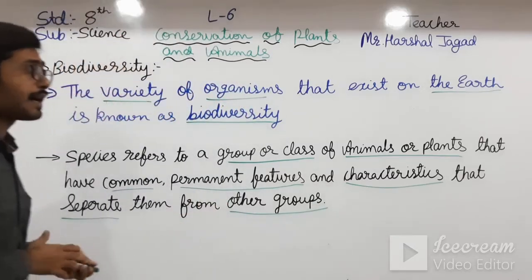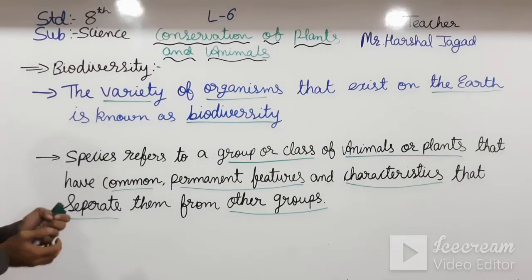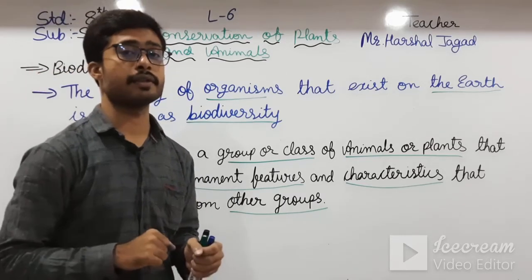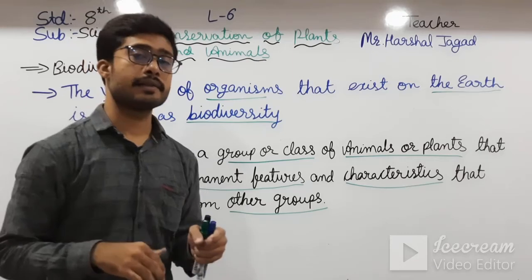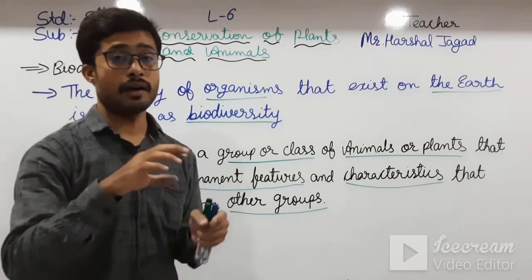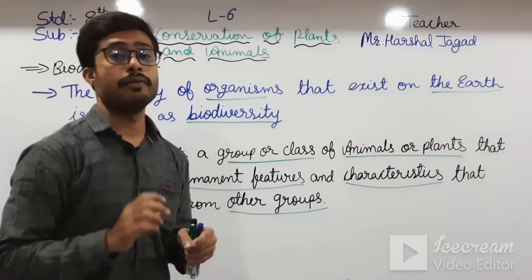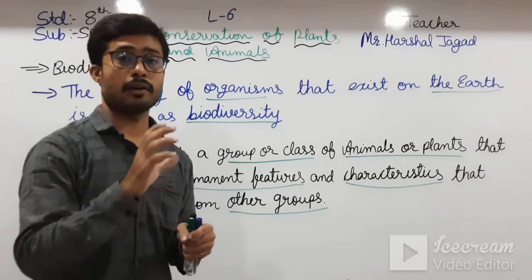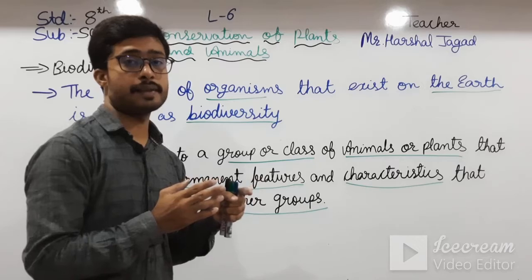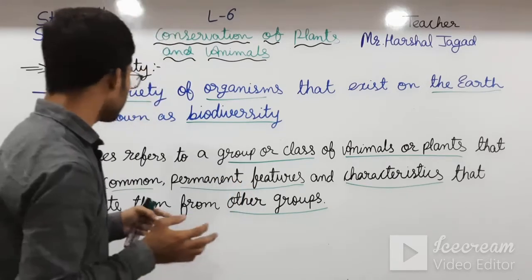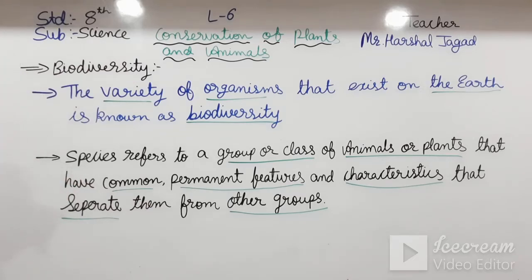If we talk about birds, then it is a different species. Animals, it is a different species. And in this main species there are some subspecies. If I say crow, then it is a different species, and sparrow is also a different species. So this is the species.